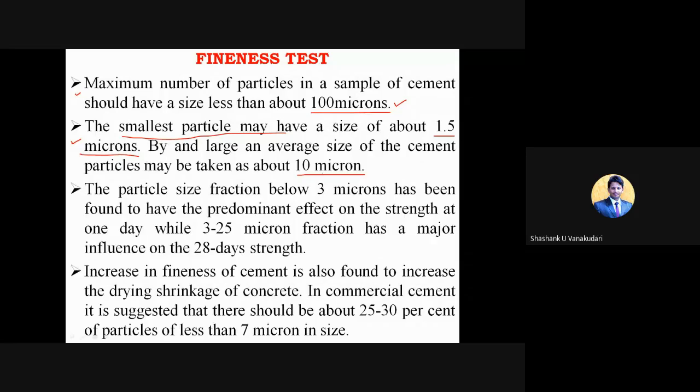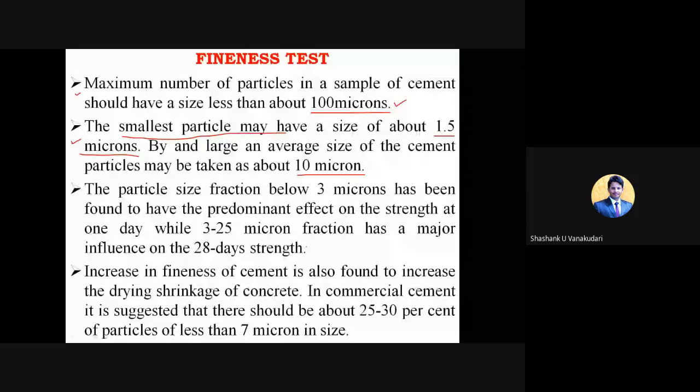Clear? And then the particle size fraction below 3 micron has been found to have the predominant effect on the strength at 1 day, while the 3 to 25 micron fraction has a major influence on 28 days strength. So as you all know, when you add water to cement, after a certain period of time it hardens. Correct, no? That hardening process takes place by the cement particles which are below 3 microns.